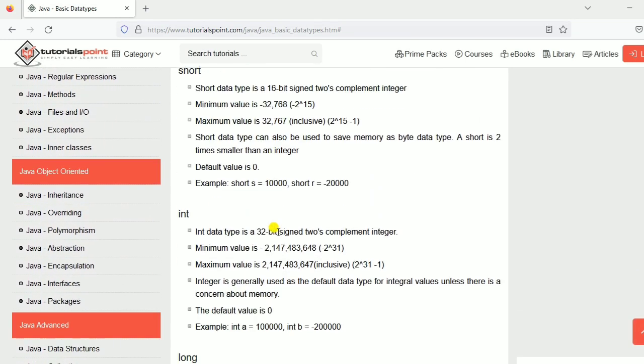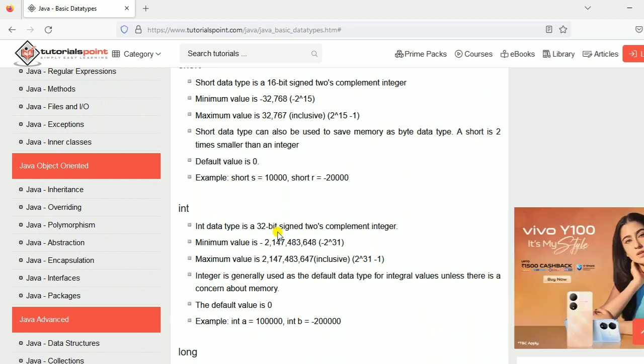Afterwards I will say where we will use boolean, and then in the next video we will practice it.